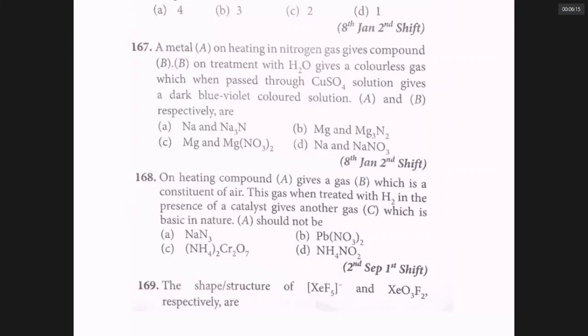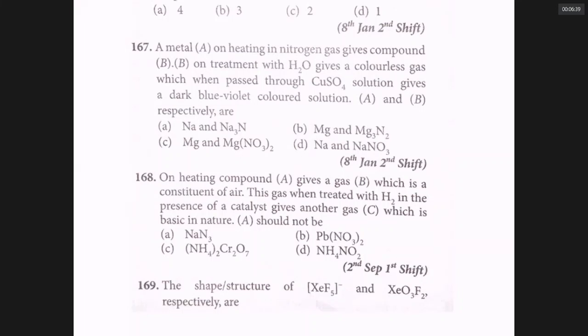This gas, when treated with hydrogen in the presence of a catalyst, gives another gas. Notice that hydrogen can react with oxygen to give water, but at room temperature, water is a liquid. Hydrogen can react with nitrogen to give ammonia. At room temperature, ammonia is a gas. So it is likely the gas is nitrogen. The other gas C must be ammonia.